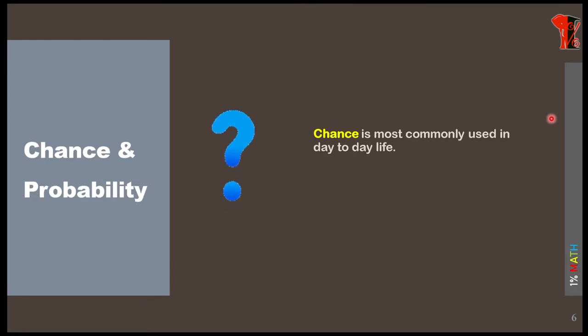See, whenever we go out, imagine it's a rainy season. We will say that there is a maximum chance of raining today. We don't say that there is a probability of raining today. That means this chance is nothing but a probability, but it is used in day-to-day life.